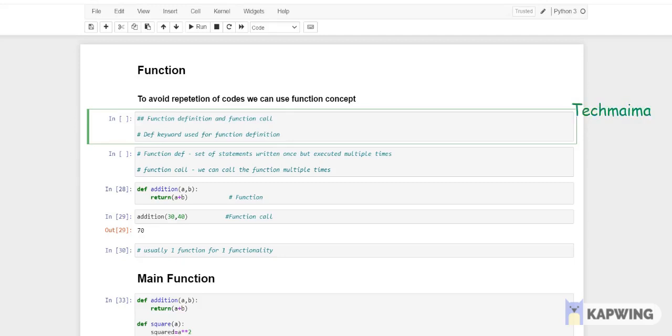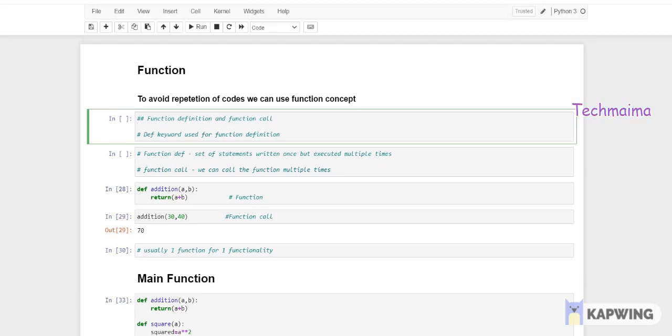Simply, you can create a function once. For factorial calculation, you can create it just once. Whenever it is required inside the code, you can just call the function name, and it will calculate the factorial. I hope you understand. This is the purpose of using a function.